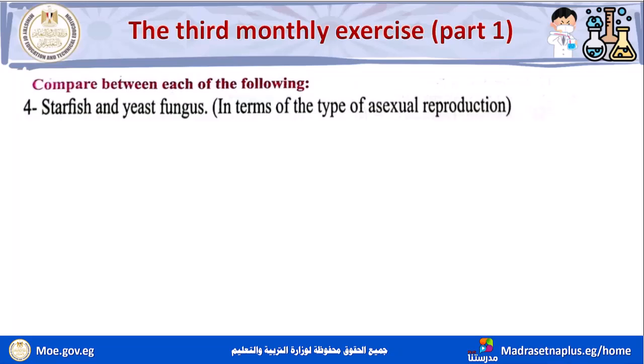Number 4, compare between starfish and yeast fungus in terms of the type of asexual reproduction.